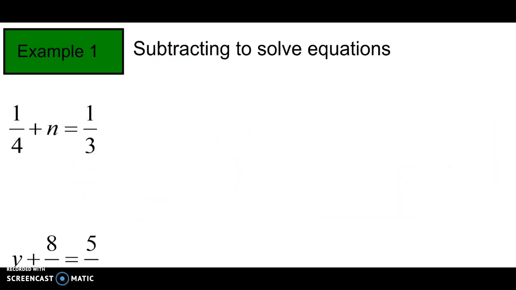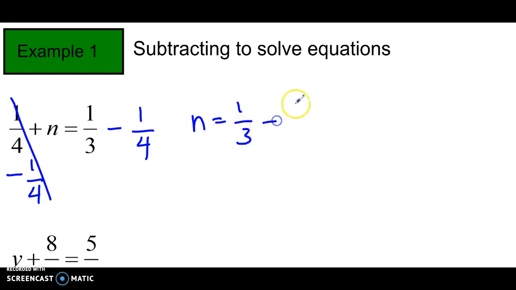So this first one, 1/4 plus n equals 1/3. We're going to follow the same process. Undo addition with subtraction. Those go away. We're left with n equals 1/3 minus 1/4. Remember, it's not the other way around.